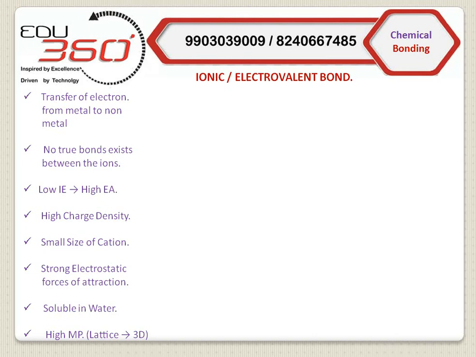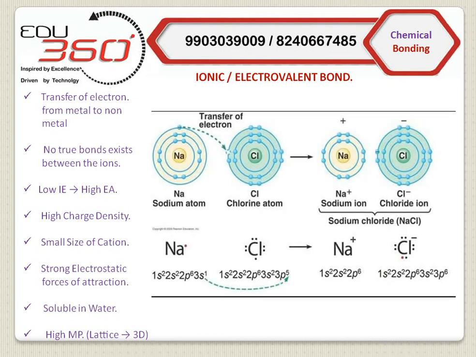Now in electrovalent bond, there is a transfer of electron from metal to the non-metal. Let us take an example, say sodium and chlorine. This is the electronic configuration. You can see that sodium has one valence electron. It is transferring its valence electron to chlorine. So thereby sodium develops a positive charge and chlorine develops a negative charge. So what is this? This is an electrostatic force which holds the two species together.